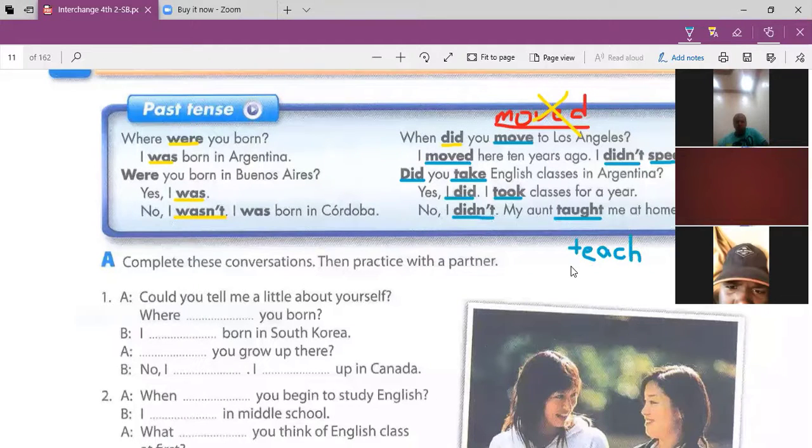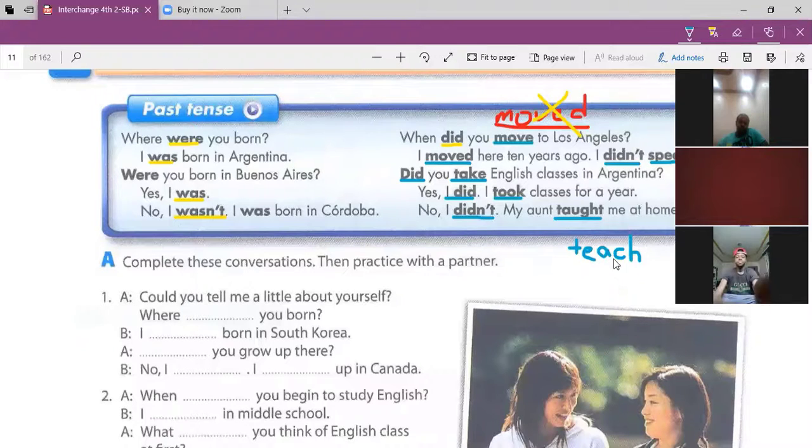So teach is the base form in simple present. Taught is the past tense. My aunt taught me at home. Mr. Hans taught me English last year. So that is the past tense of the verb teach.